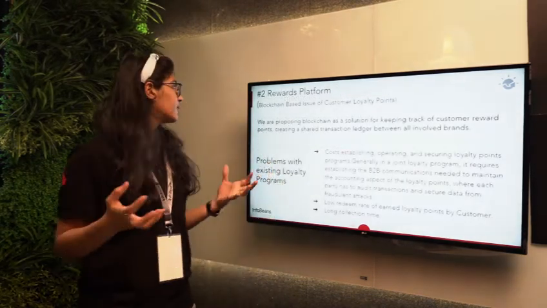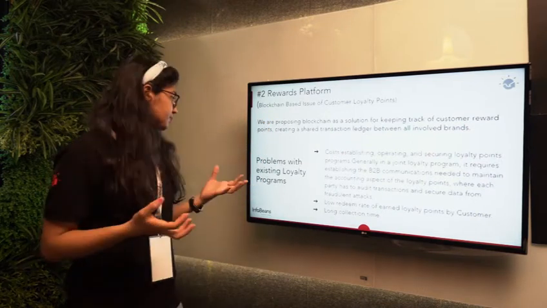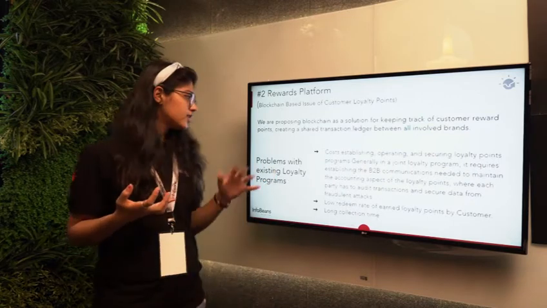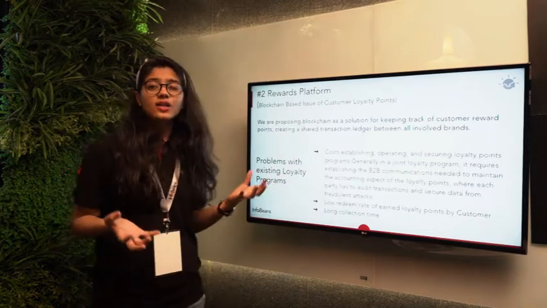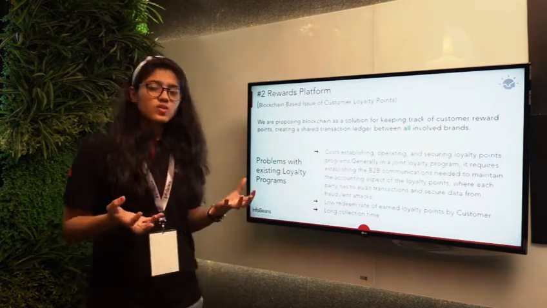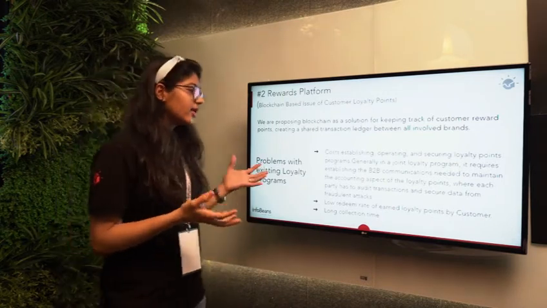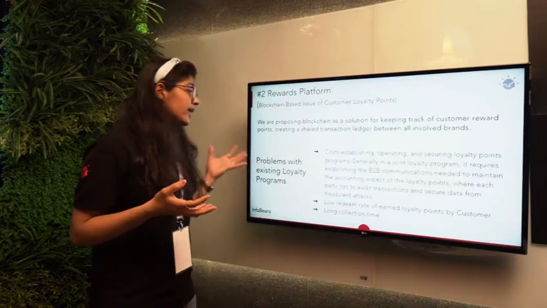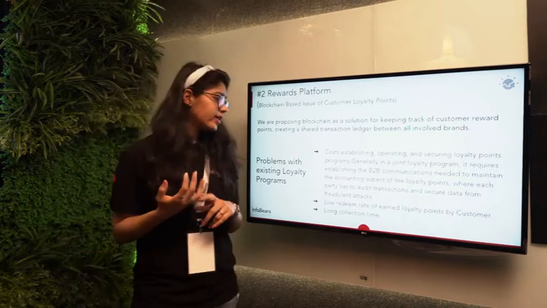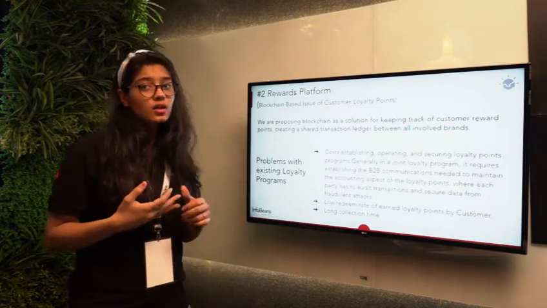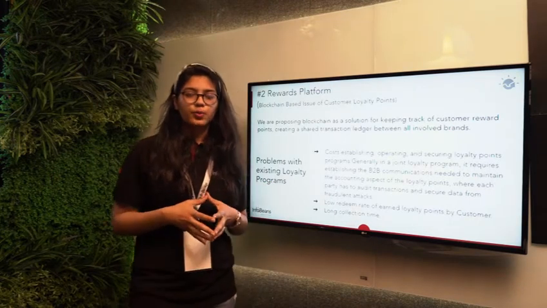The second solution that we are providing is the rewards platform. Now, the problem with the current reward system is that the cost of establishing, operating and securing loyalty points is very high. Also, in a joint loyalty program, we need to establish a B2B connection. B2B communications are needed to maintain the accounting aspect of the loyalty points, where each party has to audit transactions and secure from fraud. Also, there is a low redemption rate and a long collection time. It requires a long duration to collect so many reward points so that we can use them the